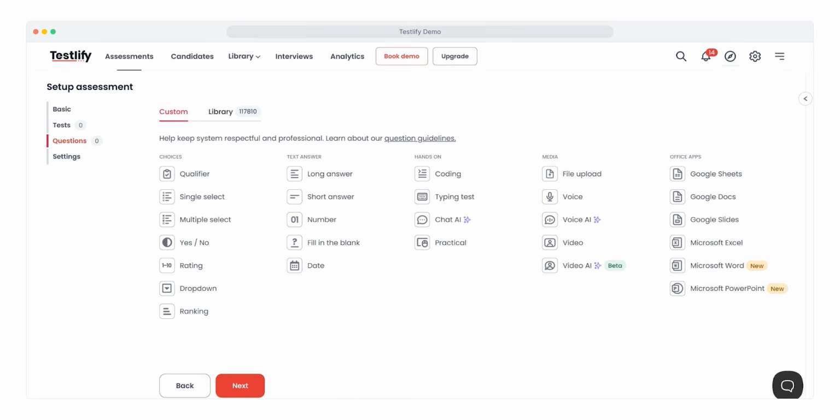Hiring for roles where typing speed and accuracy matter, like data entry, support, transcription, or admin work? With Testlify's typing test custom question, you can easily measure a candidate's real-time typing proficiency, including both speed and accuracy. In this video, I'll walk you through how to set up and add a typing test question to your assessment.